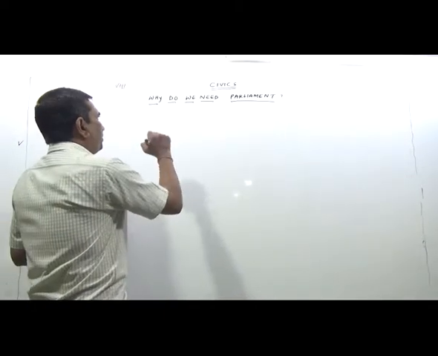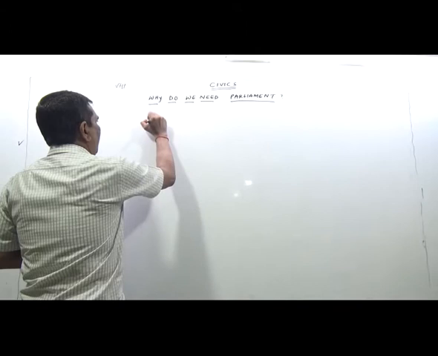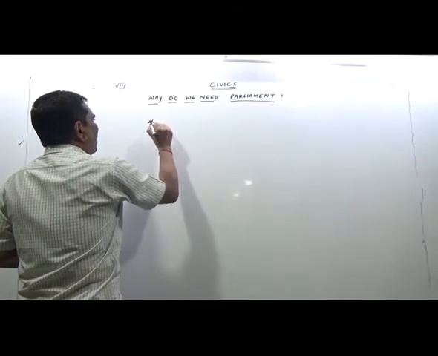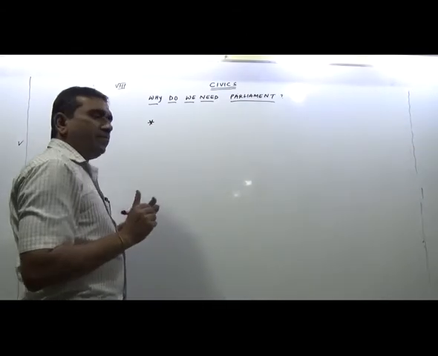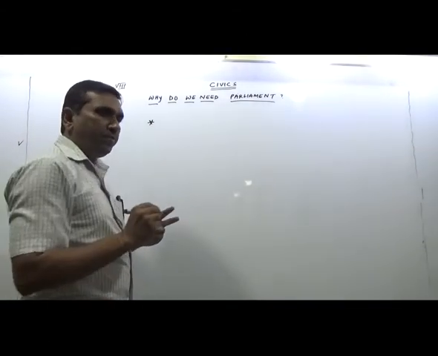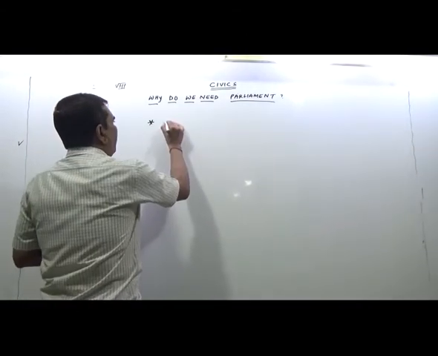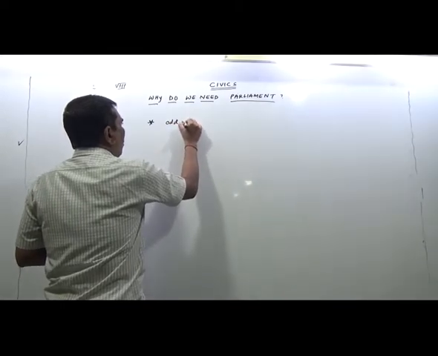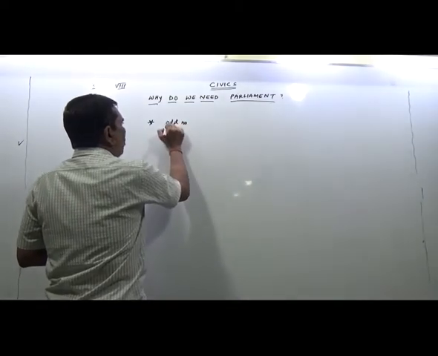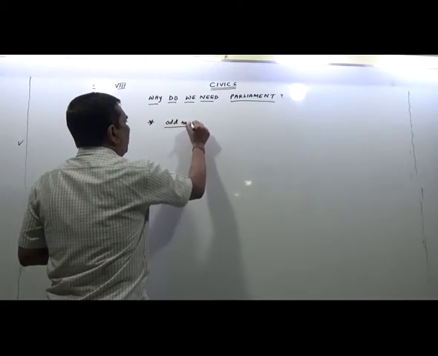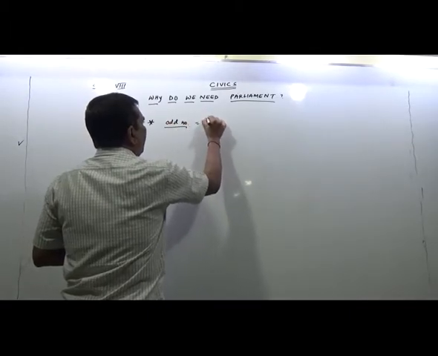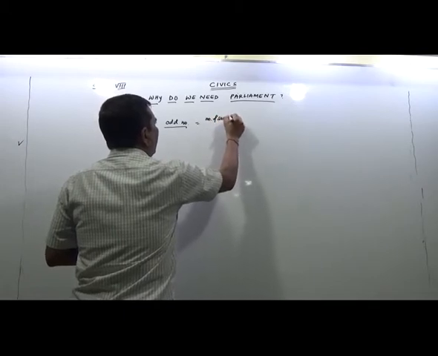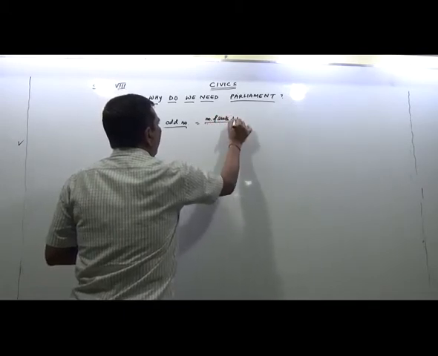For your information, in a state assembly or the parliament anywhere, it is decided like this: if the number of seats is odd, then the majority is the number of seats plus 1, divided by 2.